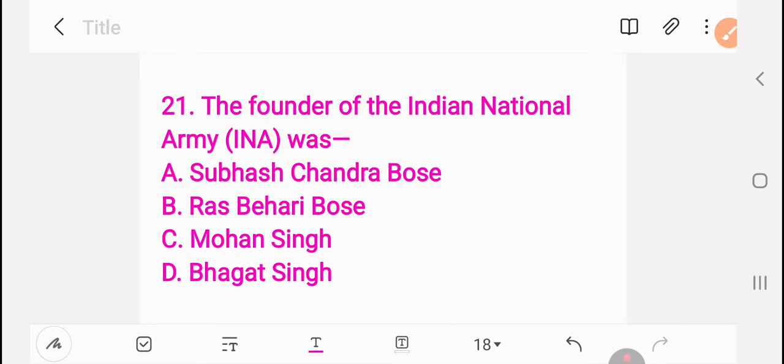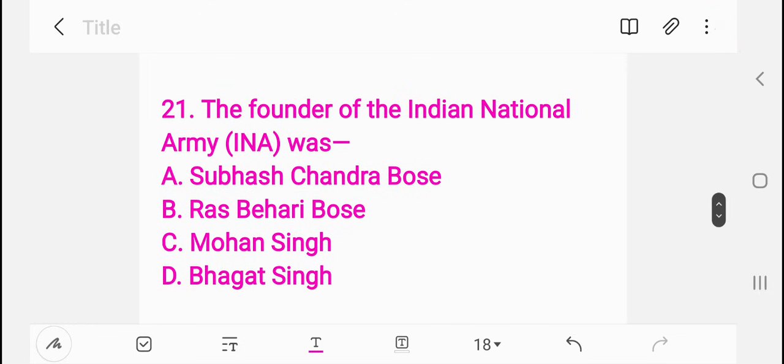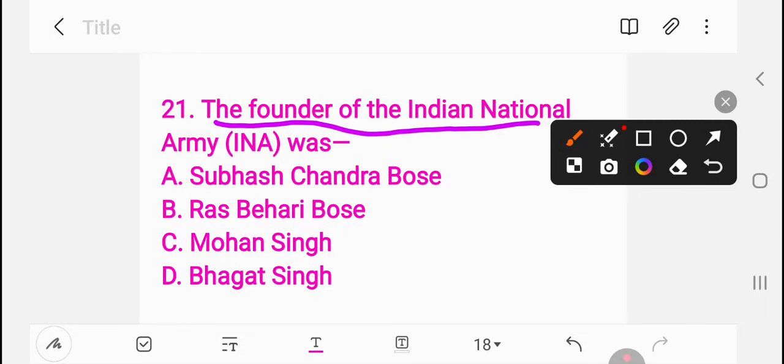The right answer is Subhash Chandra Bose.